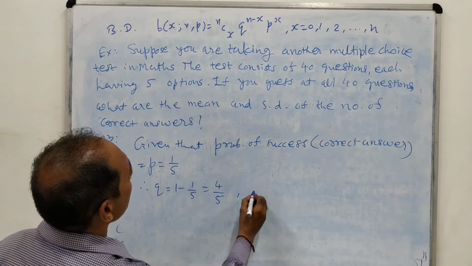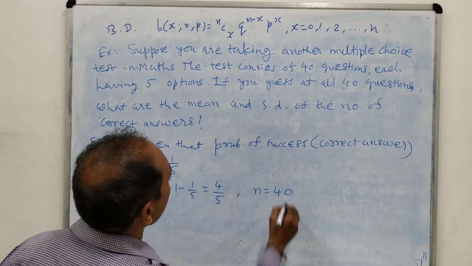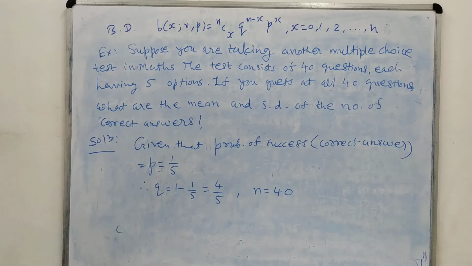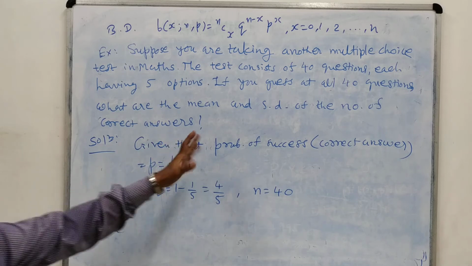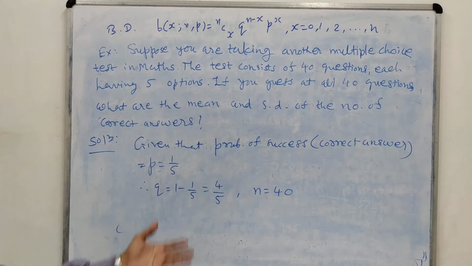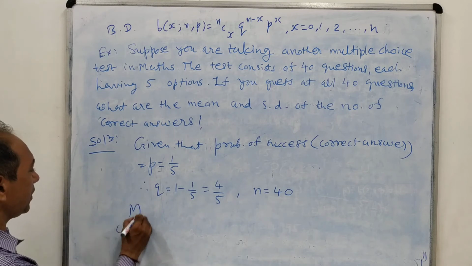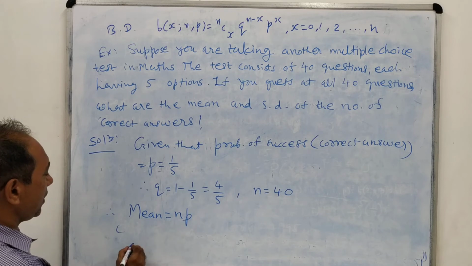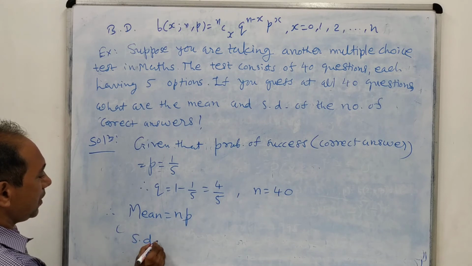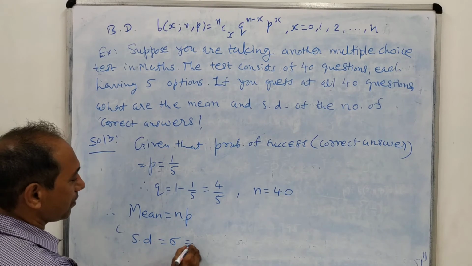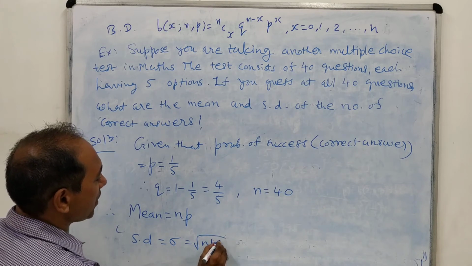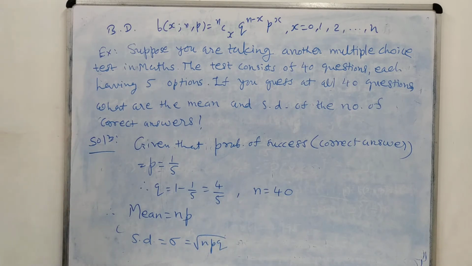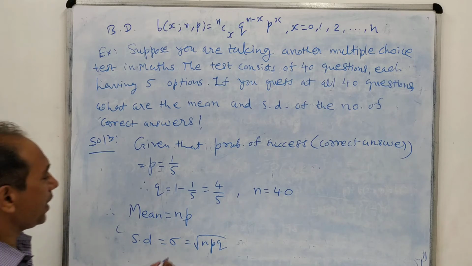And small n is what? Small n is nothing but 40, because it is a sample of 40 questions. And then after that, what do we want to find out? Mean and standard deviation. These are very simple, because we have already seen the formula for this. Therefore mean equal to NP and standard deviation sigma equal to square root of NPQ, because we have already noted that variance, sigma square, equal to NPQ.